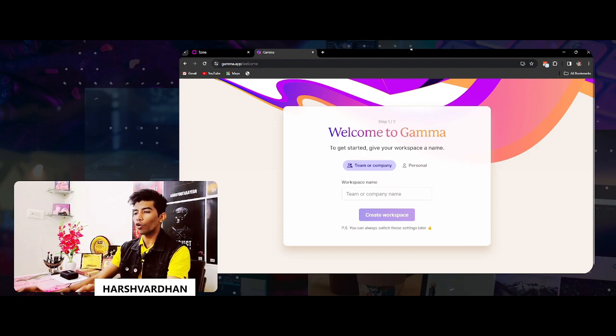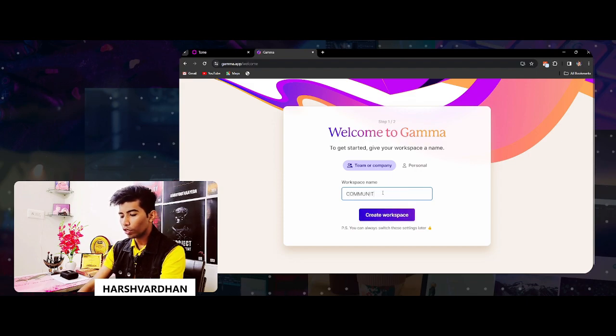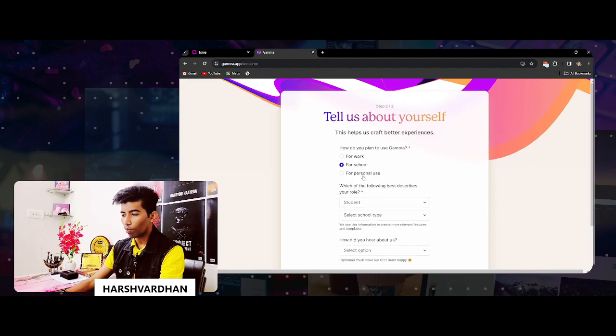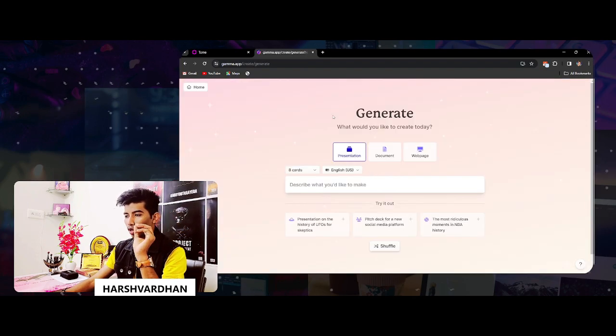So simply what you have to do is give your workspace name. Like if I want to give community, a simple workspace name, I can give it and click on create. I want to use it for my school, personal use. So it will look like this.